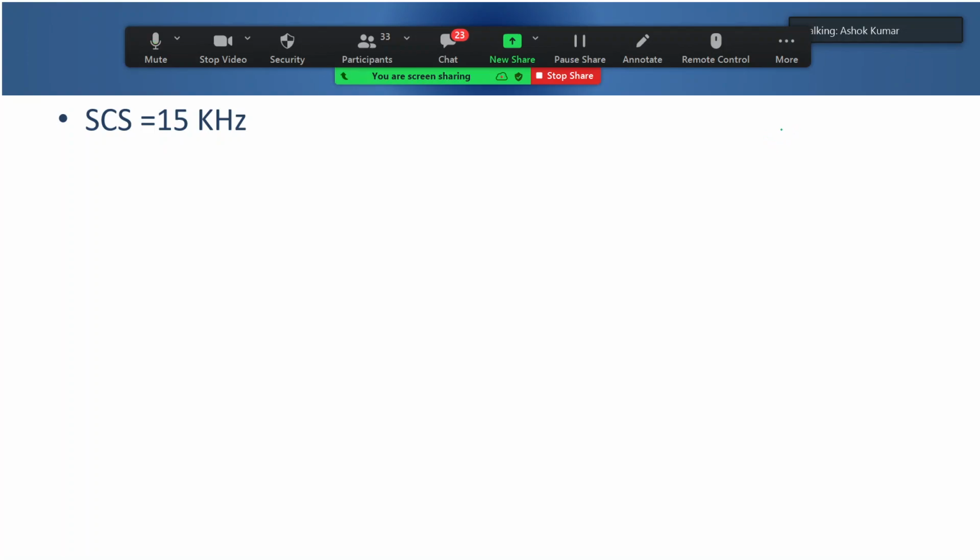In 15 kilohertz subcarrier spacing, as we know, one slot is 1 millisecond, and in one slot I have 14 symbols. So I could have just said that 1 millisecond divided by 14 is your symbol duration, which includes CP plus symbol.